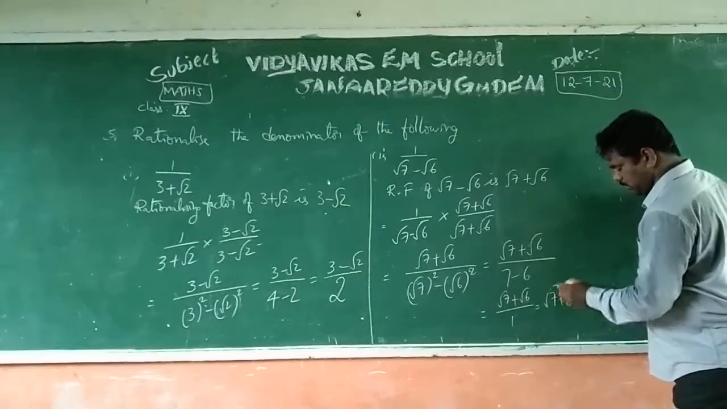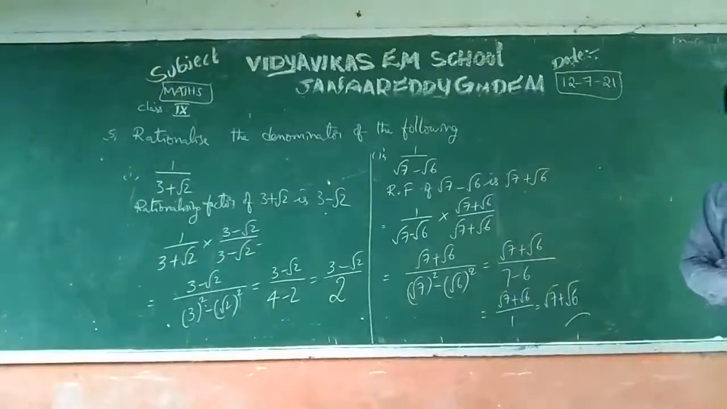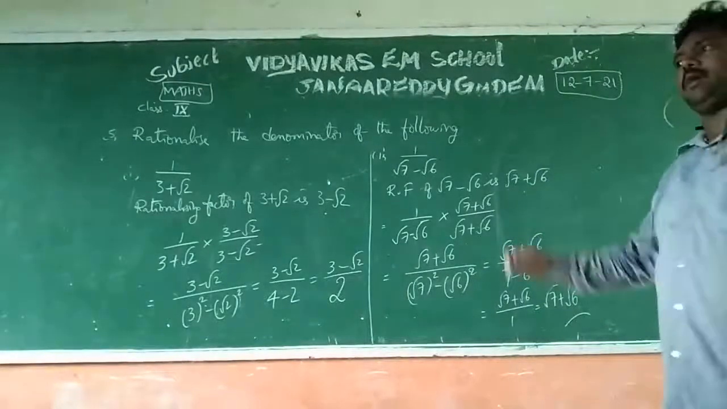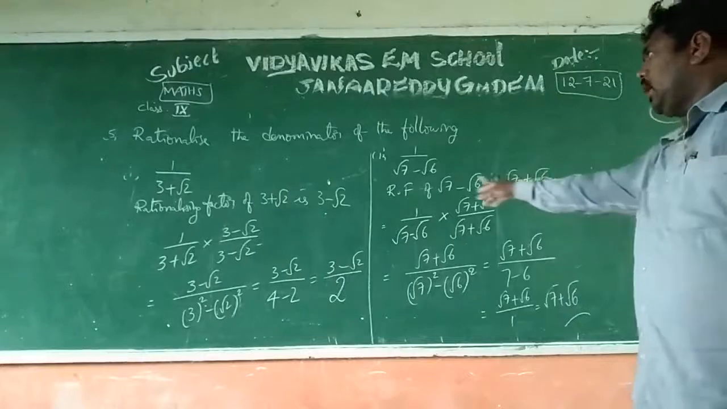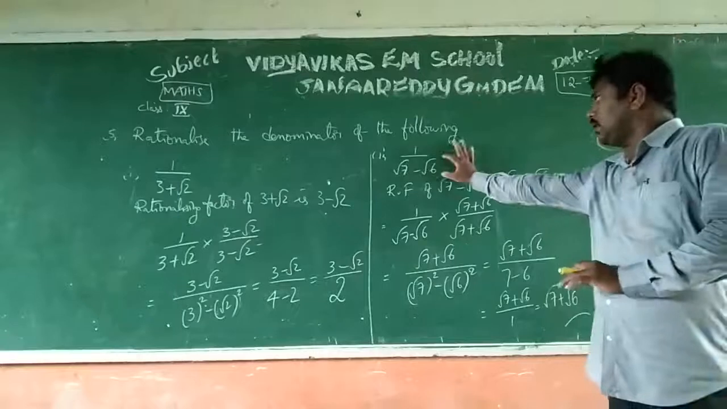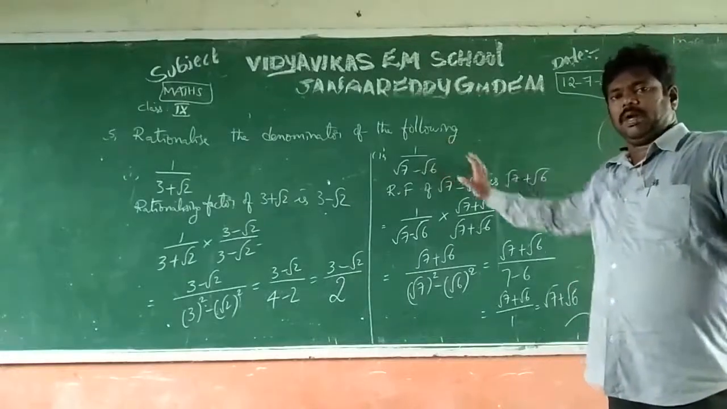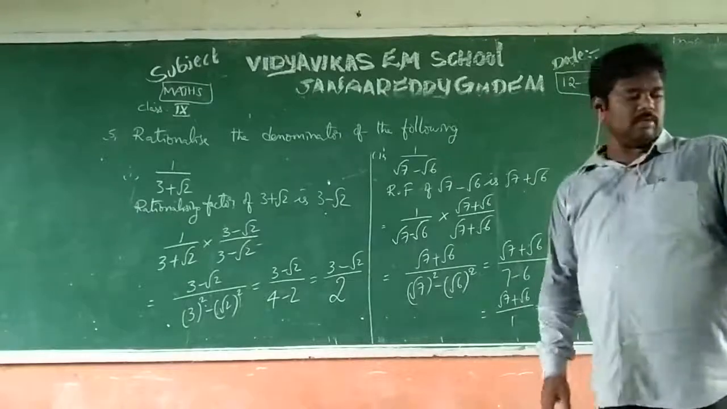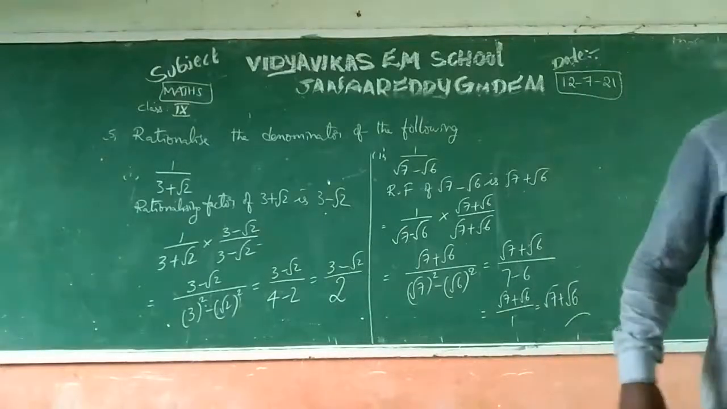Our target is to rationalize the denominator. They did not ask about the numerator. Whatever the numerator value is, the denominator must be converted into a rational number. Here the denominator is an irrational number, and by using the rationalizing factor it is converted to a rational number. Okay, up to here I have completed 5 models.